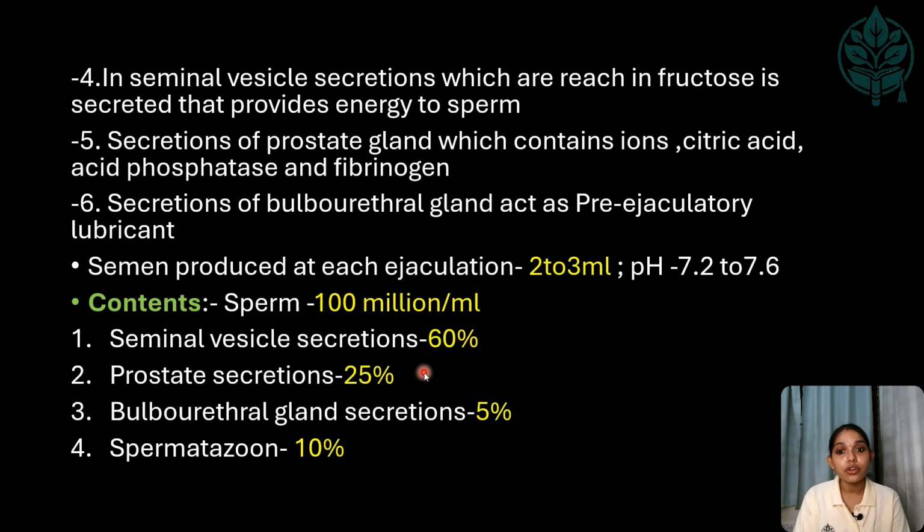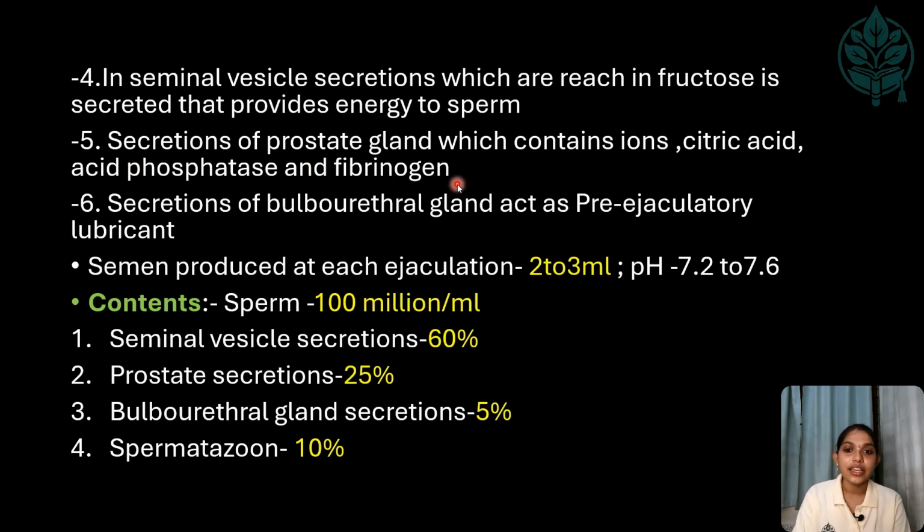Next, secretions of prostate gland. After seminal vesicles, it passes through the prostate gland, and here the secretions are rich in ions, citric acid, and acid phosphatase, and fibrinogen, which is a clotting factor, which is very important, and it clots the semen when it is in the female genital tract.